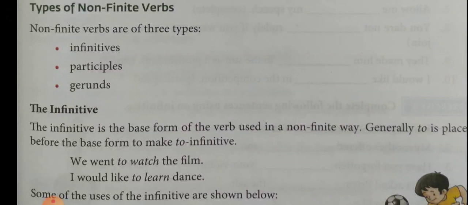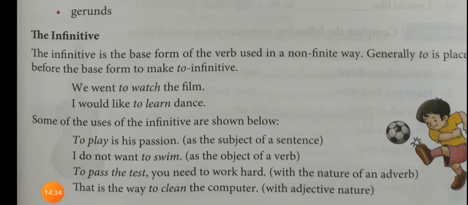Now you understand. Generally, to is placed before the base form to make the infinitive. So to plus base form is infinitive. That is to plus the base form of the verb.